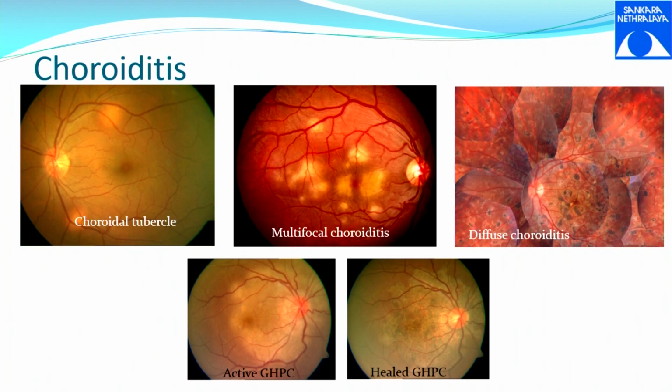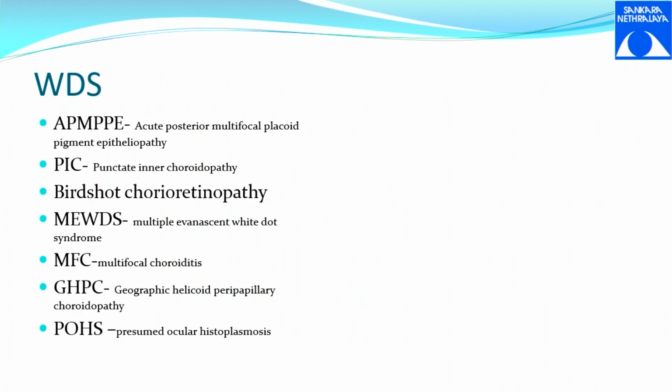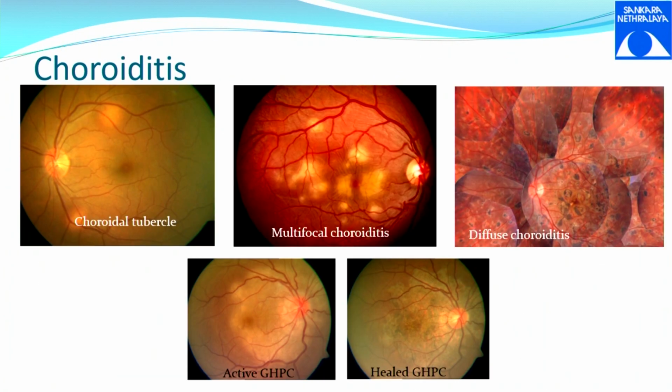Okay, so moving on to the next thing, choroiditis. Already I have shown you how a choroiditis looks, which is the lesion underlying the blood vessels, or underlying the retina, I'm sorry. So how do choroiditis lesions look?